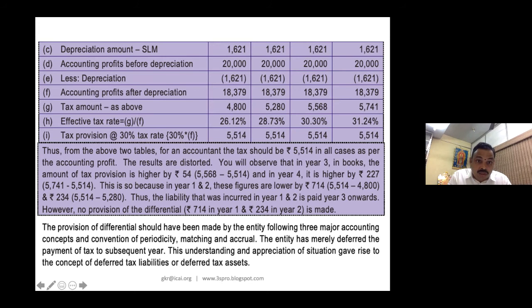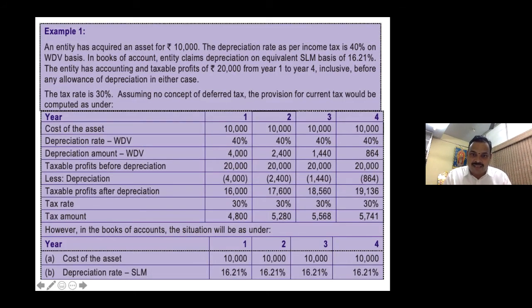So this is so because in years 1 and 2 these figures are lower and these figures are higher. That is why your temporary difference is coming. So I am giving the temporary difference reasoning here with an example. In the beginning years, your tax amount will be lower because of higher tax depreciation.